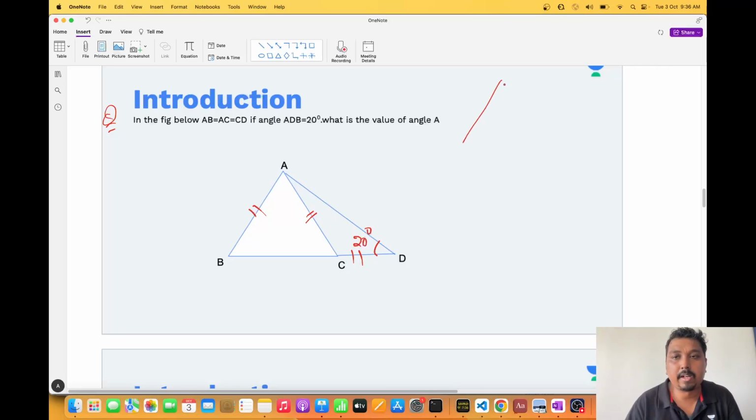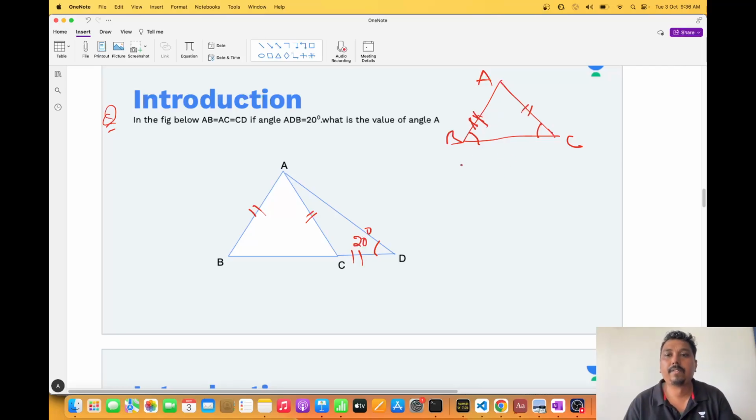Very important property again in the triangle. Please remember this, you will be using it in multiple places. I have already taught: if two sides are equal, suppose AB is equal to AC, their angles also will be equal. Just remember this property, it will help you at any cost. This is one of the best properties of a triangle. Now see here, this side equals this side, so this angle should be equal to this angle. This angle is already given as 20 degrees, so I can take it as 20 degrees.